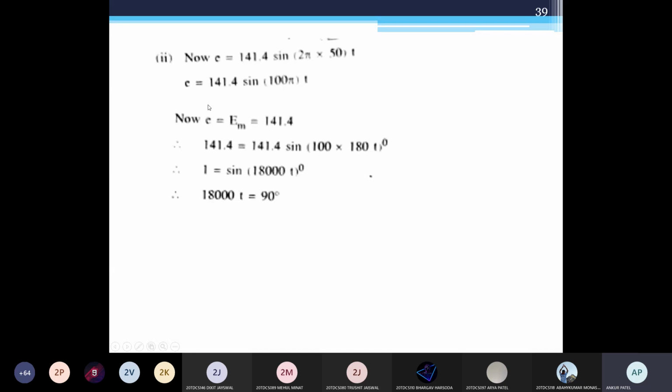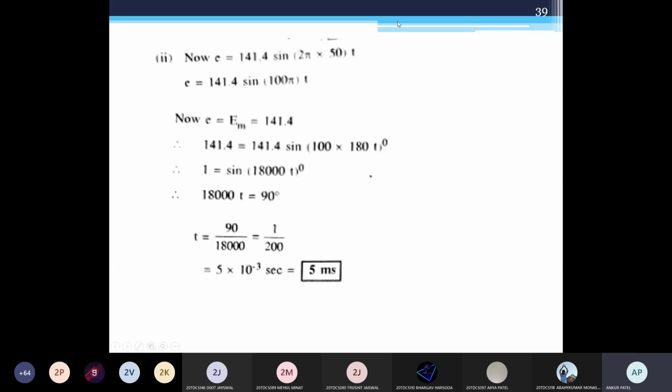So here we need to find the time at maximum value, so your E becomes Em. That is 141.4 equals 141.4 sin of 100 into 180 t. So that is t equal to 1 upon 200, that is 5 millisecond.